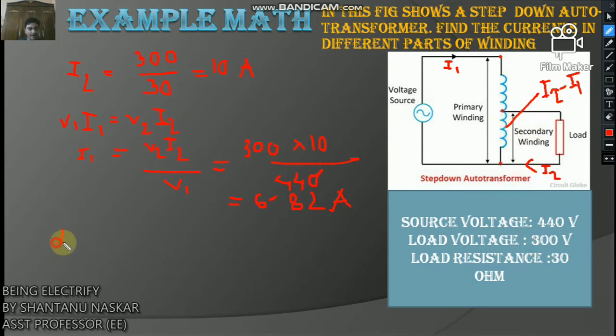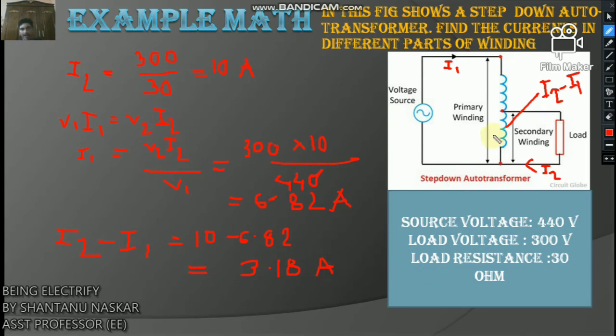The value of I2 minus I1 is 10 minus 6.82, which means 3.18 ampere.